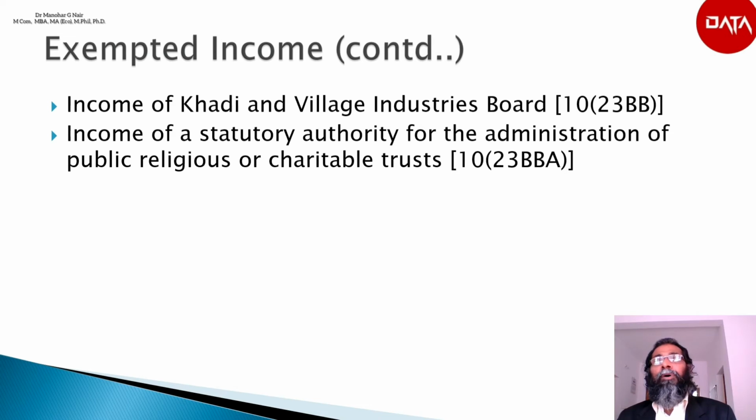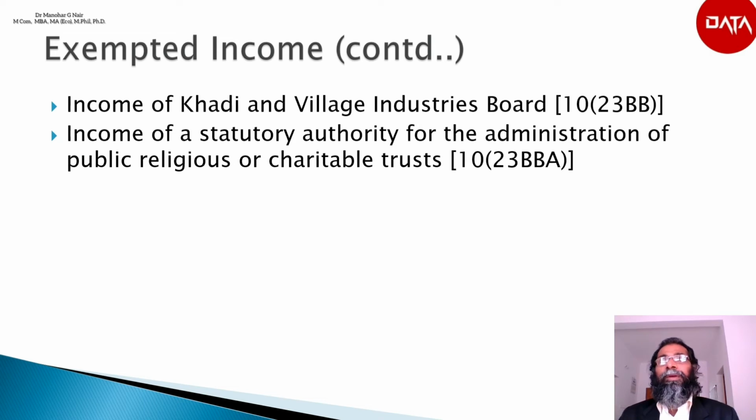The income of any body or authority established under any act for the administration of any public, religious or charitable trusts or endowments, including math, temples, gurudwaras, waqf, church or other places of public religious worship, or societies for religious or charitable purpose is fully exempt. It is very clear in this provision that the exemption will not apply to the income of any such trust, endowment or society.